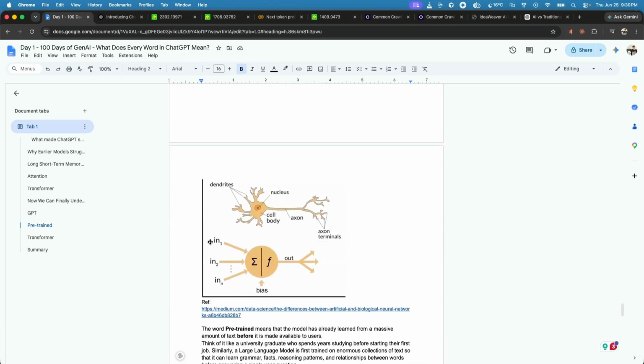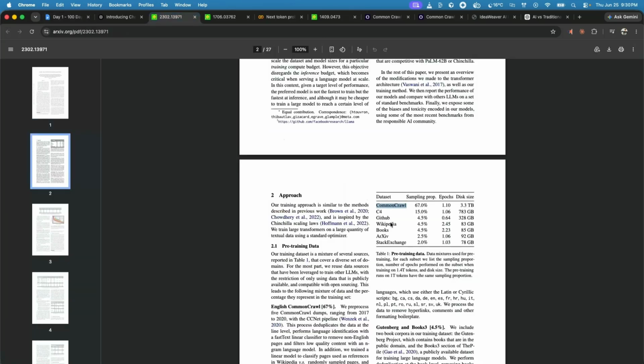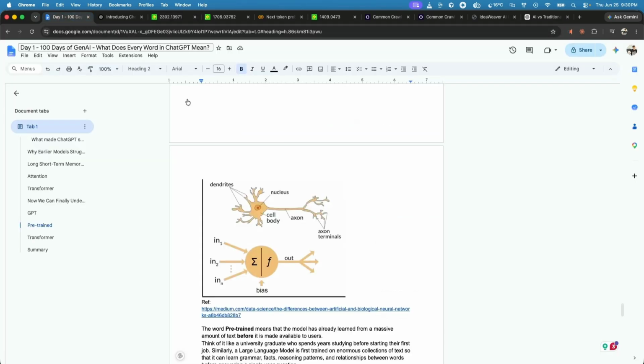We train it with a vast amount of data. That is what is done by these big labs like OpenAI or Anthropic. So for example, if we take the example of Meta, they have trained it with this vast amount of data. This is one of the Meta papers where we have seen that they have trained it with vast amounts of data from Common Crawl, from GitHub, from Wikipedia, from Books, Archive, Stack Exchange.